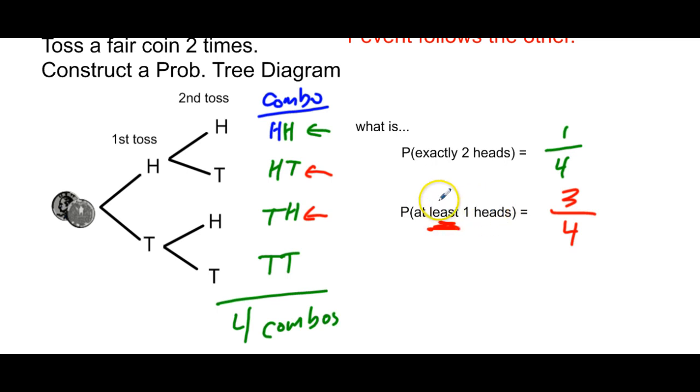So again, this at least part is very important. You have to read that carefully. It can be 1 or it could actually be 2. So please read that carefully. This is a very basic tree diagram. I'm going to go over a harder one later on, but this is how you set this up.